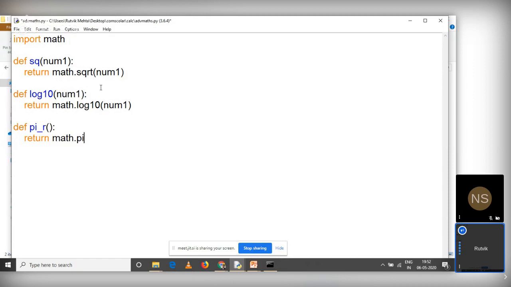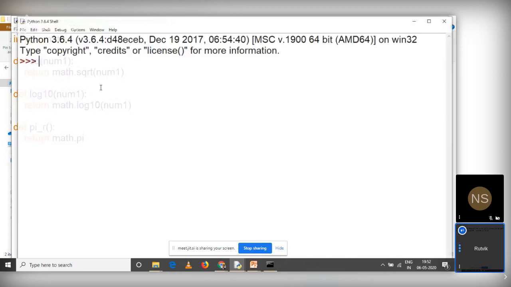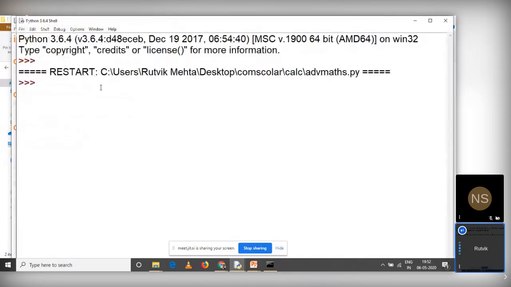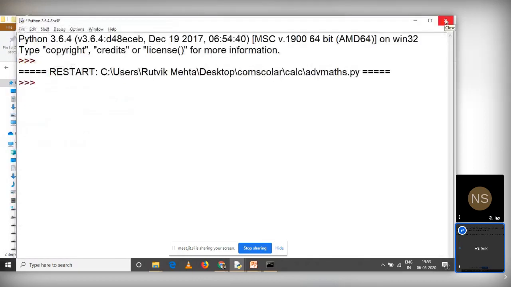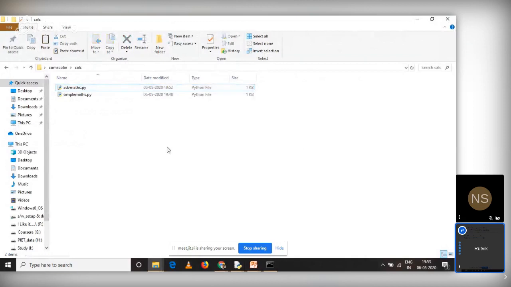So I'm calling this file advancedmaths.py, and I'm saving it, right? Let me run it so I can check whether there is an error or not. It is successfully running, so there is no error. It is not printing anything because we have not printed anything in this file. I'm closing advancedmaths.py. So in the Kelsey folder, now I have two files. Which two files? Simplemaths.py and advancedmaths.py.